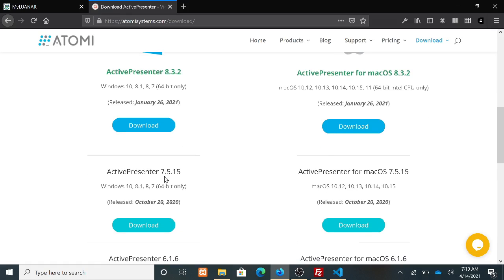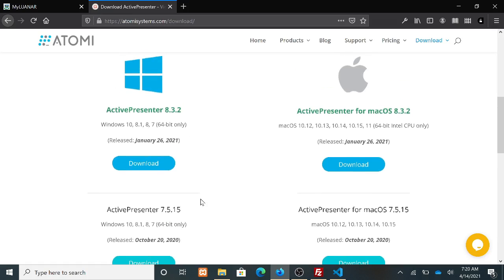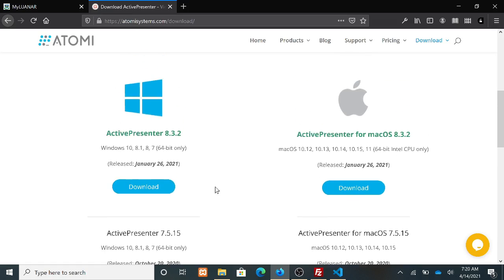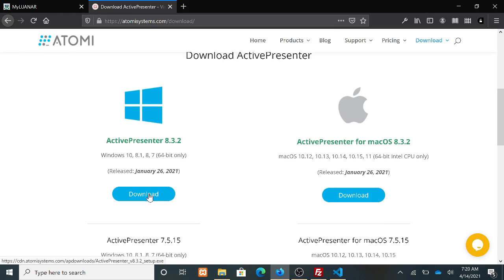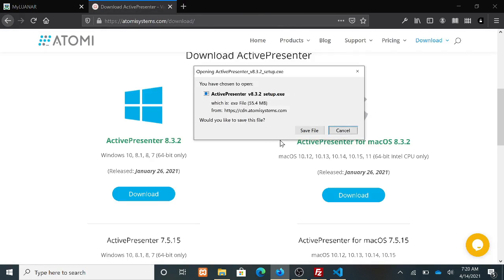The other versions here are the previous versions, so you are always encouraged to get the latest version, since it's the one that comes with more advanced features. So I'm going to click here where it says download, then I'll click on save.